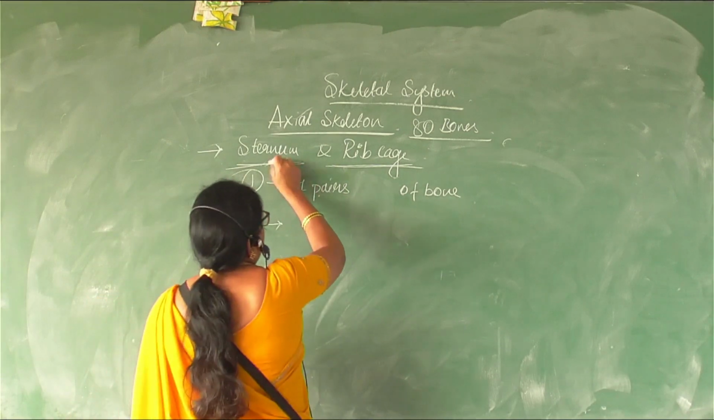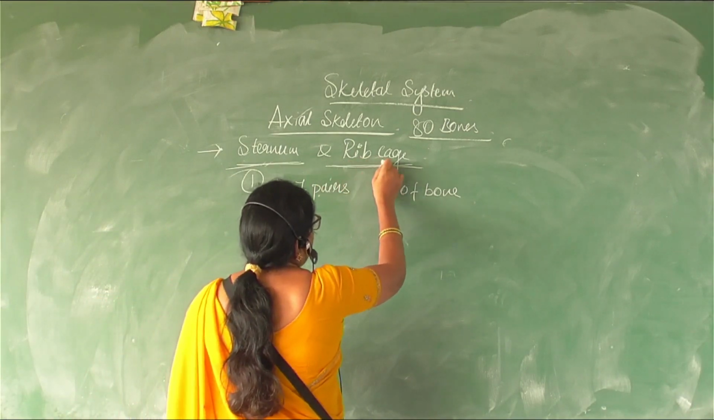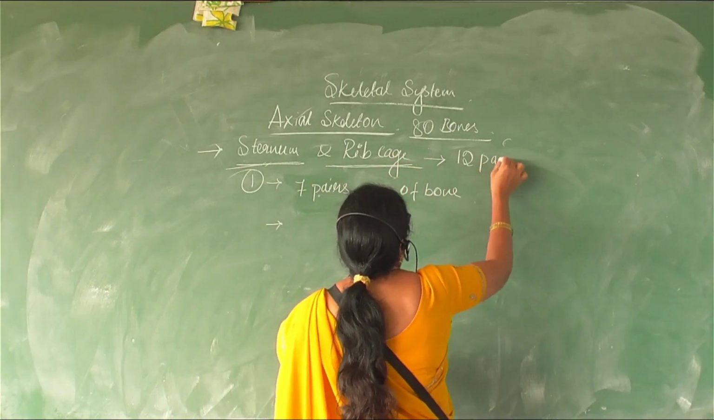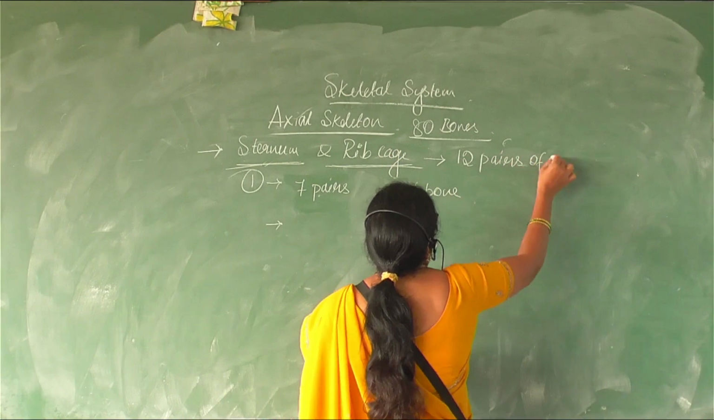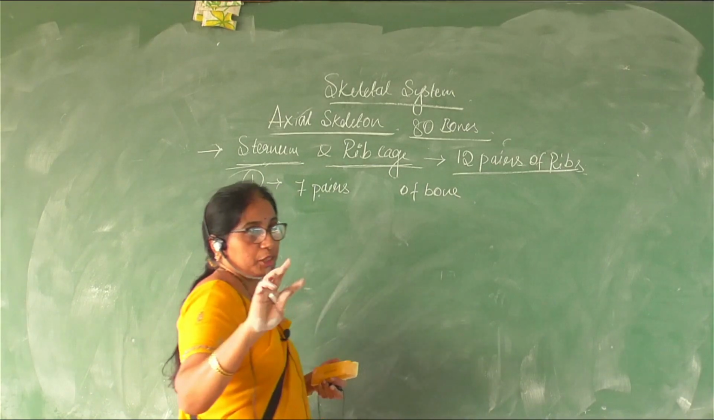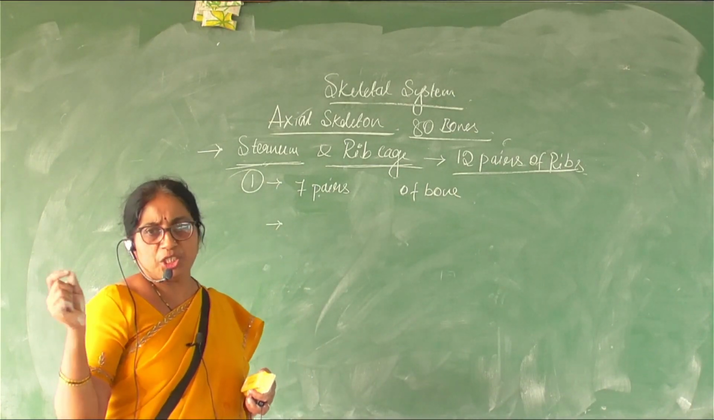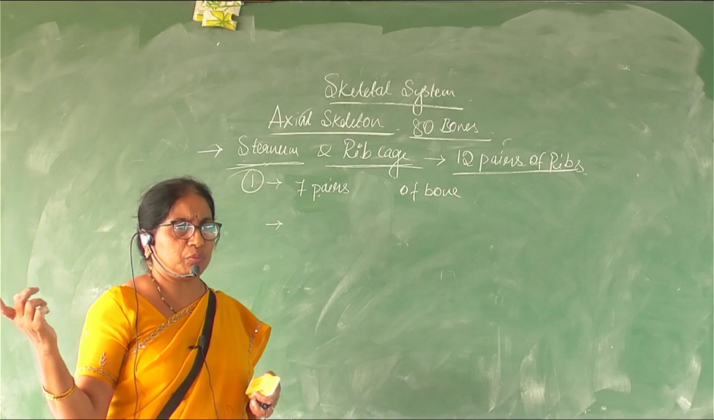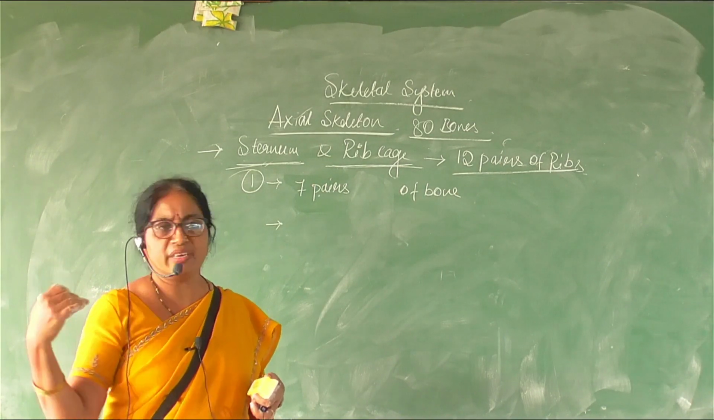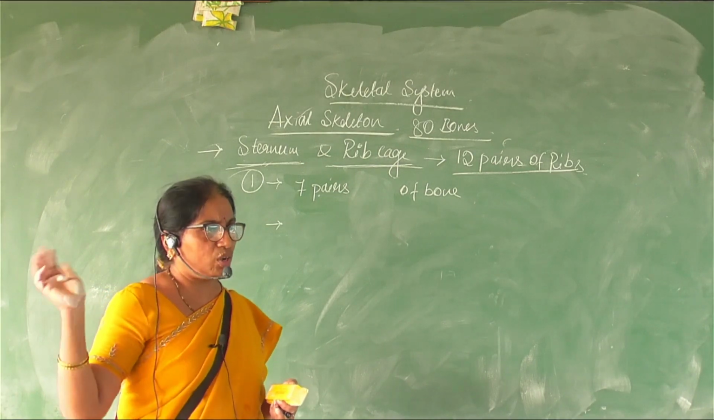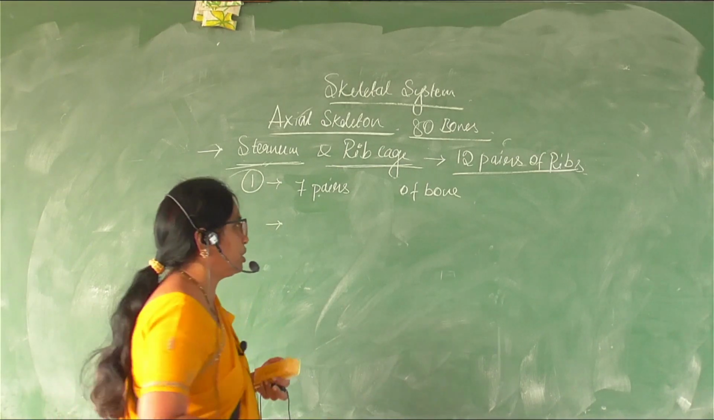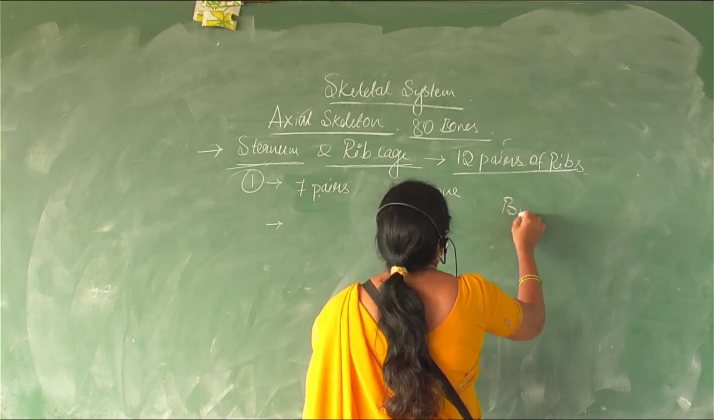So the sternum is one single bone, and the rib cage comprises 12 pairs of ribs. Each rib has 2 articulation points, one on the ventral part and the other on the dorsal part. Ventrally it is attached to the sternum, and dorsally it is attached to the vertebral column. So it has 2 points of articulation, and hence they are called bicephalic.